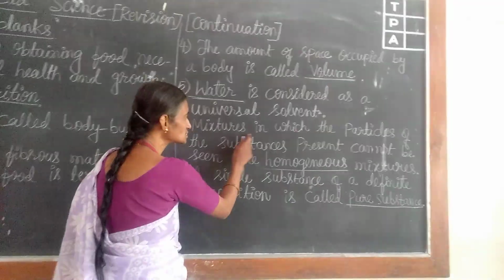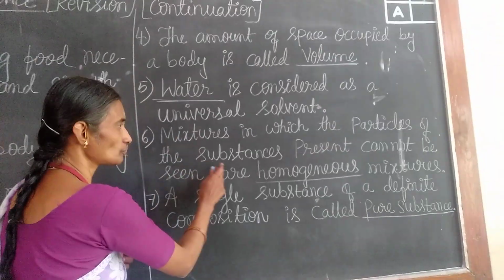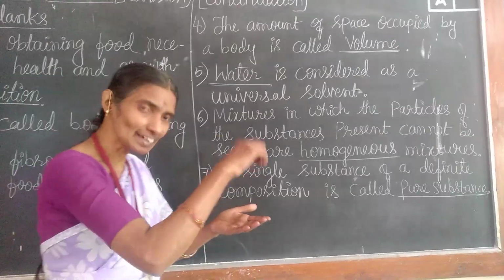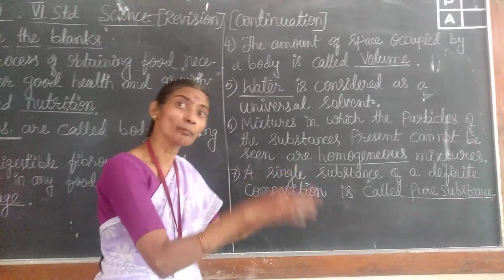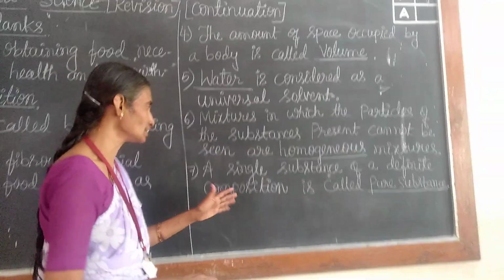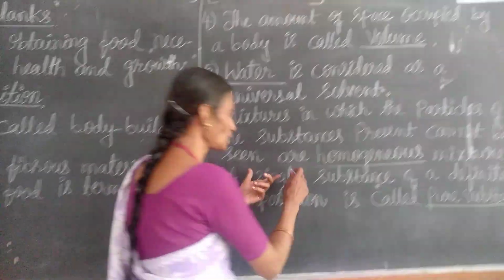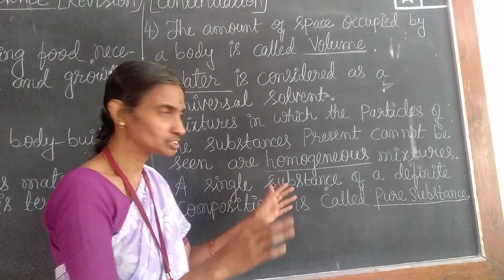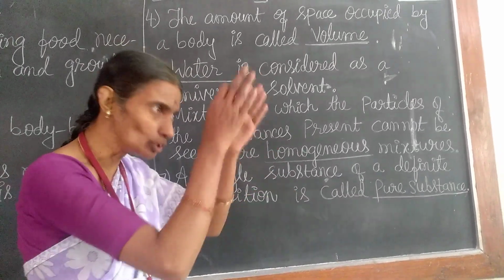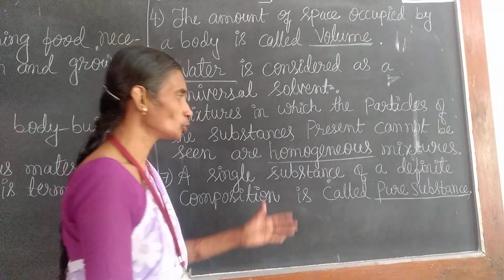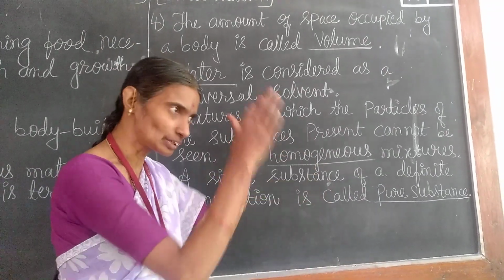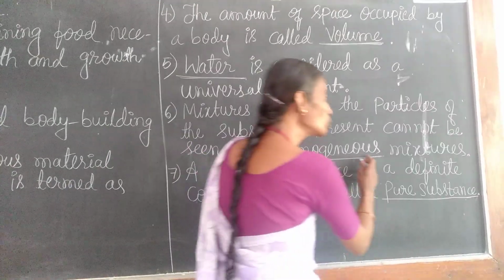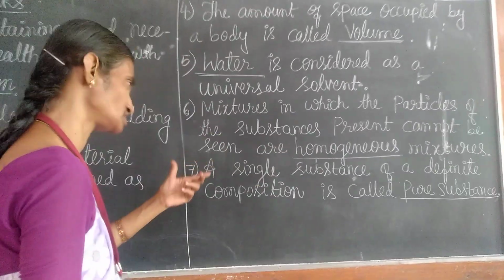Now next, mixtures in which the particles of the substances present cannot be seen. Particles of the substances which are already mixed cannot be seen. Such mixtures are called dash, that is homogeneous. You know children, homogeneous means single. They look like a single substance. Even though it is a mixture, it looks like a single substance. That is why it is called homogeneous mixture.